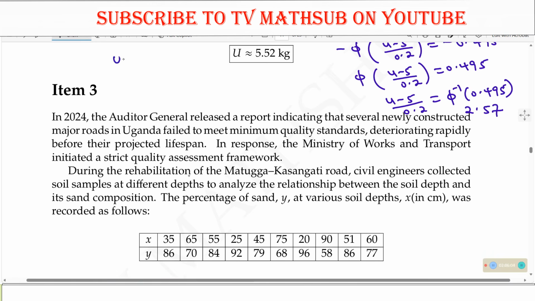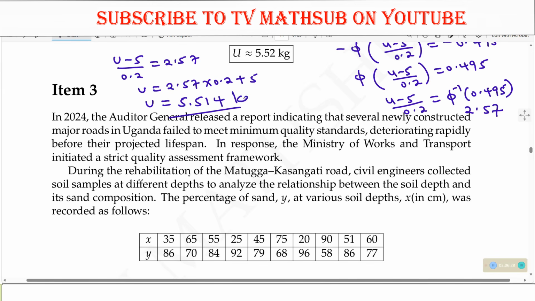So it means you will have u minus 5 over 0.2, which is equal to 2.57. So u will be equal to 2.57 times 0.2 plus 5. So what will be u? 5.514, kilograms. So take to 4 decimal places. Only this? Or there are other decimal places? Only that.